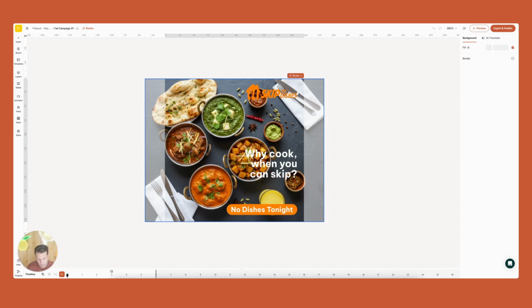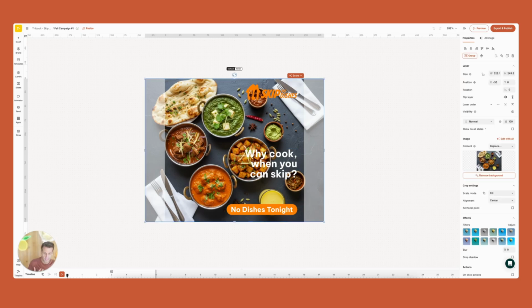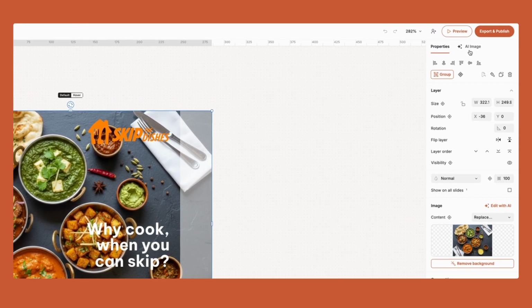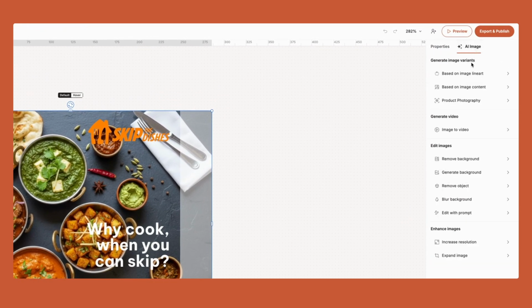Now you might be thinking, Thibaut, this design is not great because the text is overlapping. Well, guess what? The AI image capabilities that I showed you a few minutes ago are also available not just on the mood board, but also inside the editor. When I'm in the editor, I can select an image, and if I go to AI image, you can go and do different types of things, like you can generate a video from that image. We're going to look at that in a second.